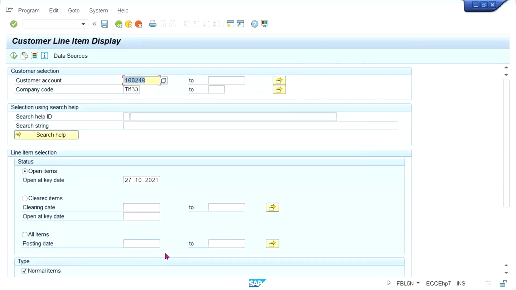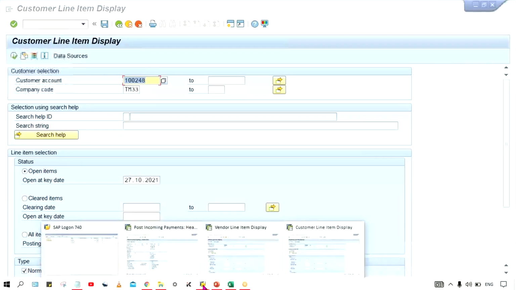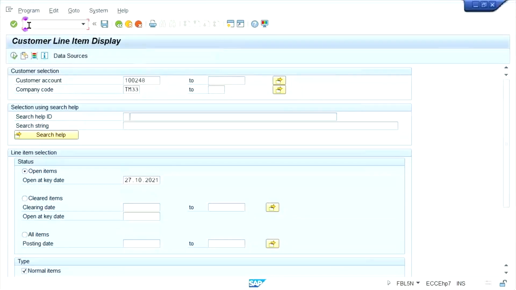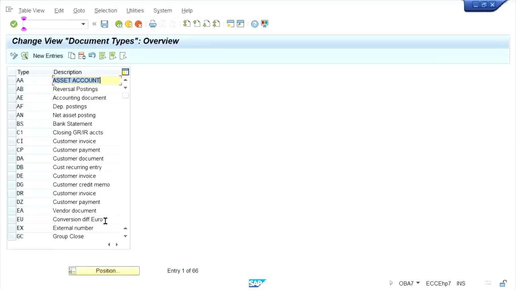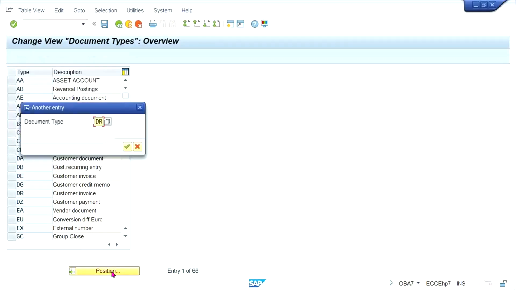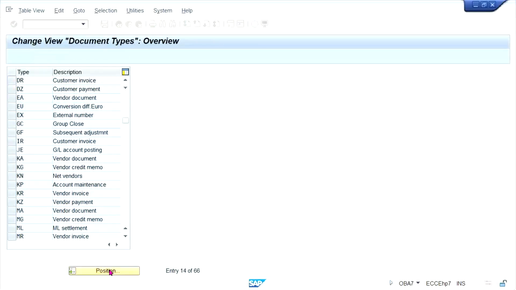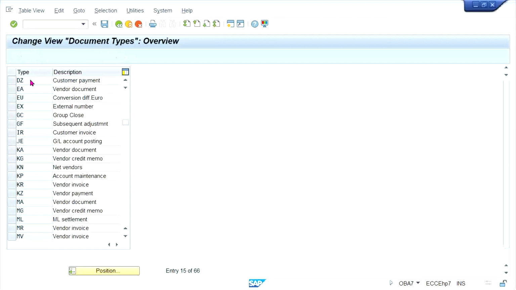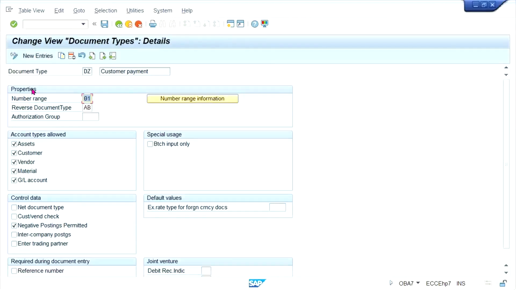So generally, when the first time we are going to test it, let's suppose, you're getting certain issues. Let's go to OBA7. Okay, go to D, not DR document type, DZ document type. So right now in DZ document type, what is happening, guys? All the transactions are here, checkmarked. But generally in real time, what is happening? Once the server is installed, then it will be like this. Vendor line item will not be checked, right?